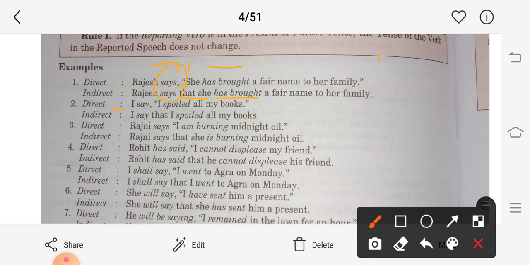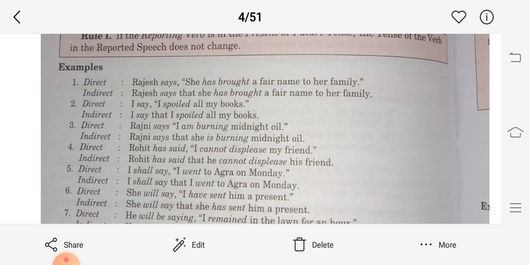I say, "I spoiled all my books." See, again it is the present word. So "I say" remains the same, the comma is removed, and "that I spoiled all my books" remains the same. Rajni says, "I am burning the midnight oil." Again, the very first thing you will focus on is this word says. If it is present or future, there will not be any effect on the verb of the reported speech. I hope you are getting it in this way.